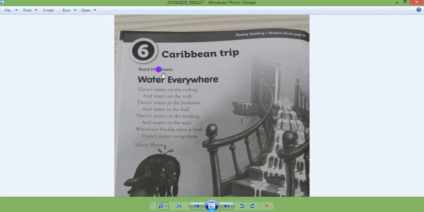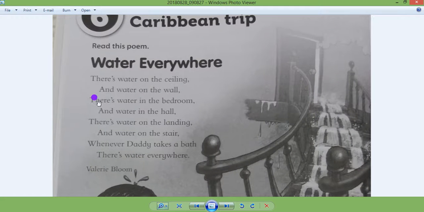Read this poem. We read it a couple of times, but let's do it again. They are asking us to do it. There's water on the ceiling and water on the wall. There's water in the bedroom and water in the hall. There's water on the landing and water on the stair. Whenever Daddy takes a bath, there's water everywhere. Okay, so we read it.